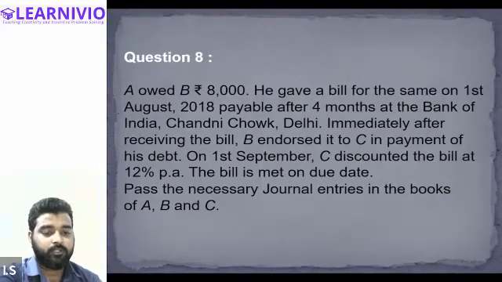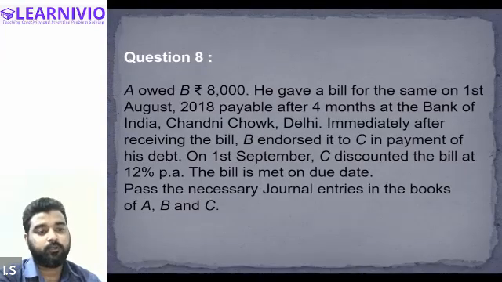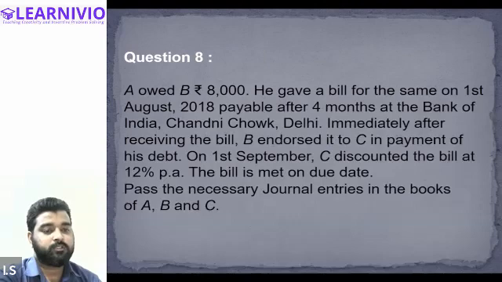Okay. Now, moving on. Let's now talk about C. The bill has been endorsed to C. C on 1st of September gets this instrument discounted with the bank. So the bank discounted the bill at 12% per annum on 1st of September.